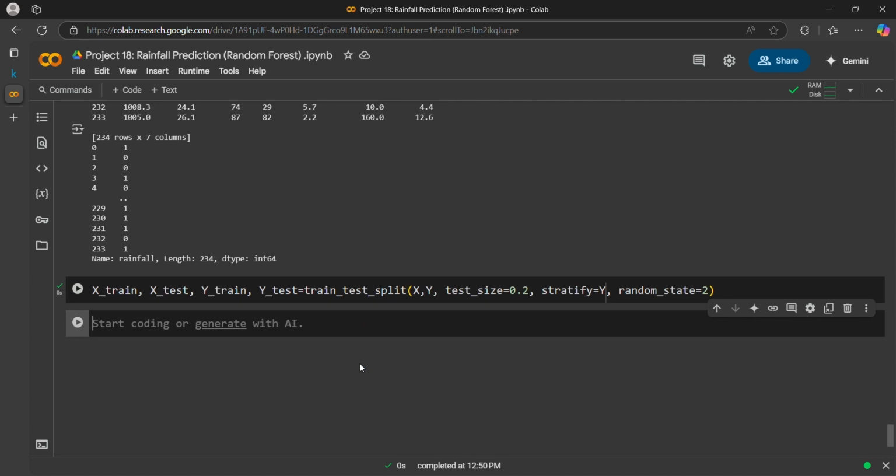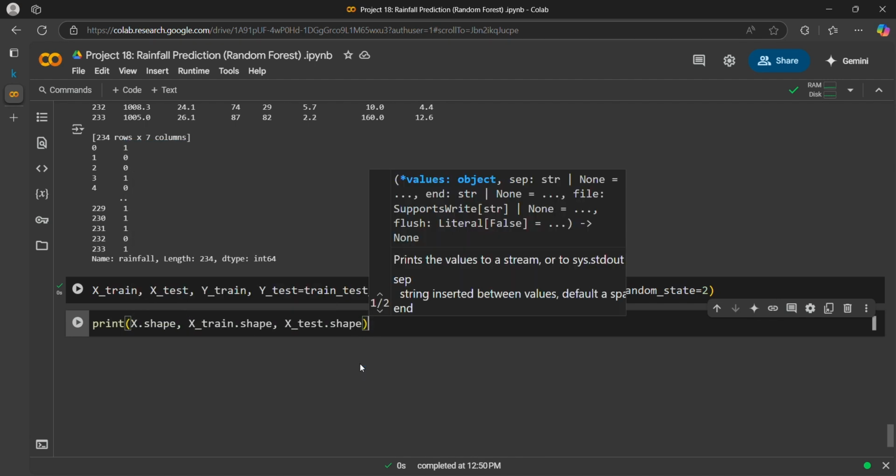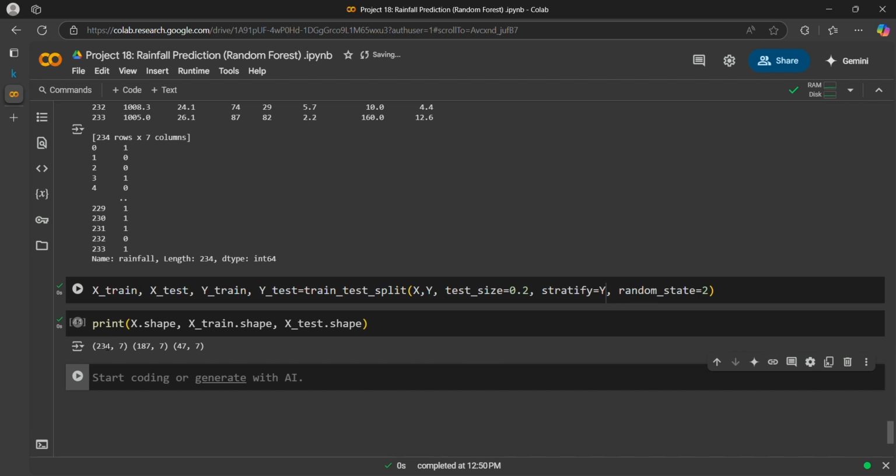Let's print the number of rows. Yeah, so initially we had 234 rows. After splitting into 80 and 20, the training data set contains 187 records, and the test data set contains 47 records.